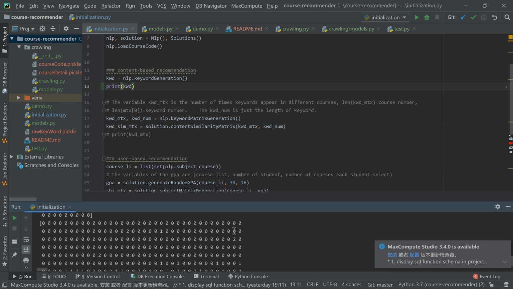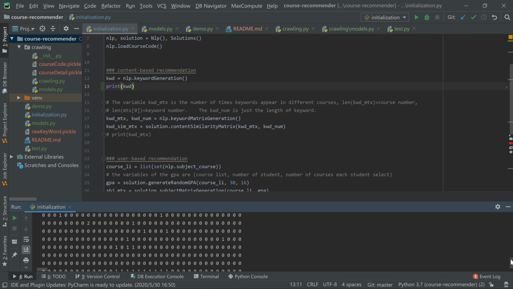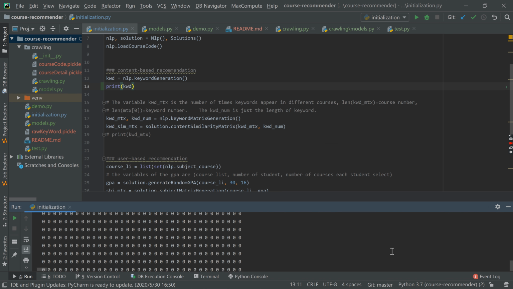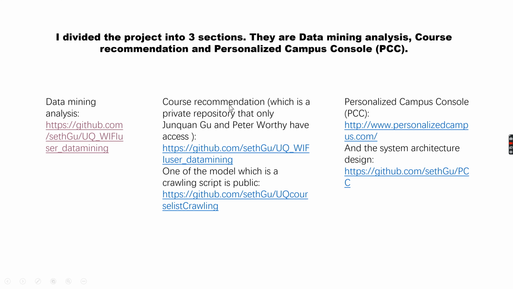I use content-based and collaborative-based filtering to calculate the similarity and to give the users the best option for choosing courses.